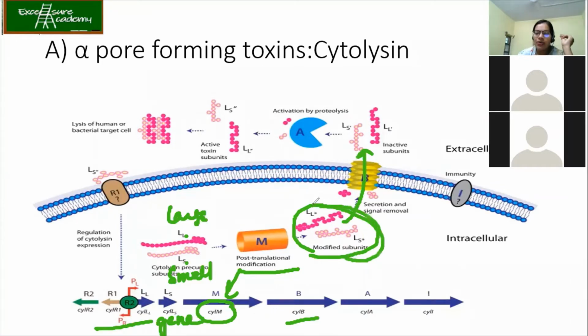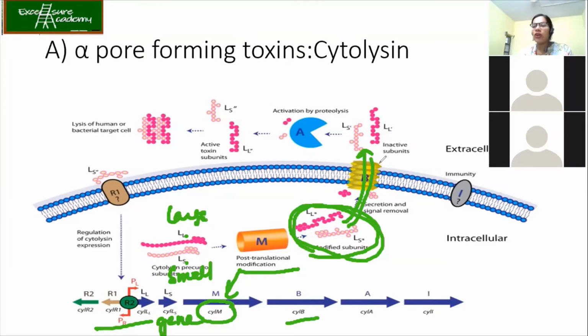These modified subunits are then transported outside, that is extracellular. Correct. So the bacteria, when it is infecting, whatever the toxin is, it has to be produced inside the cell of the bacteria and then it has to be released outside in the extracellular space so that it can attack the host cell. Now, it has been secreted and the signal has been removed.